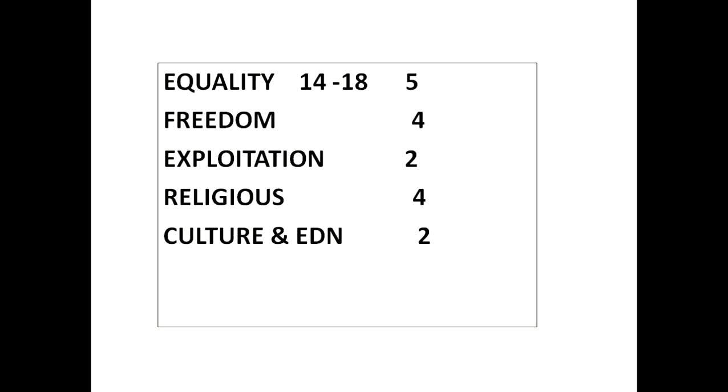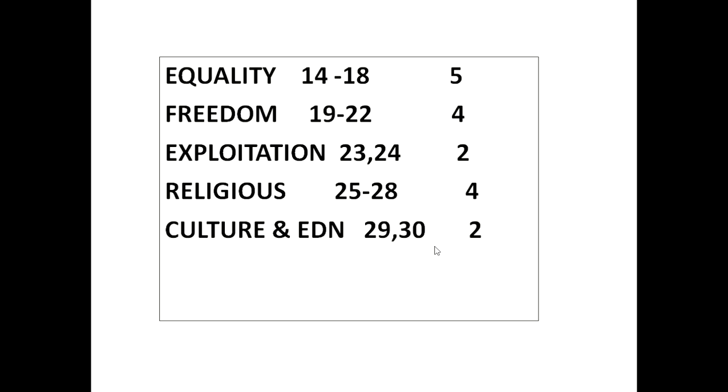In the next step, write the number. What number did we write? 54242, isn't it? After that, in the next step, 5 will be for equality, 4 will be for freedom, exploitation will be 2, religious 4, culture again 2. After that, you can find out what the articles are. The first one we have written, isn't it? Equality is from 14 to 18. Next will be freedom. Freedom will be from where? After 18 it will be 19. 19 up to where? You have to count up to 4: 19, 20, 21, 22.